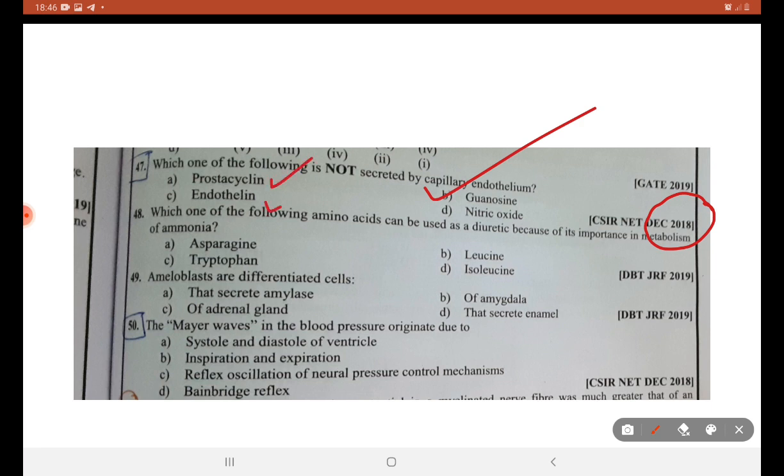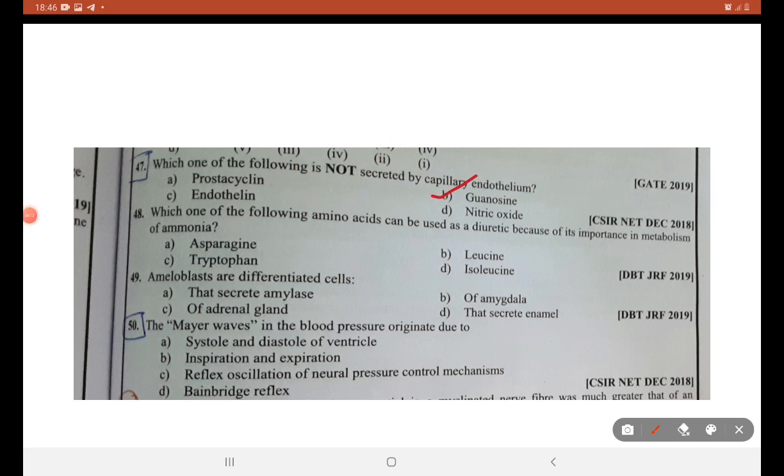Prostacyclin, nitric oxide have a relation with endothelium. You might have studied all these things with correlation with endothelium, but guanosine is purely a nucleotide composition which is nowhere related to endothelium, which is not secreted by endothelium. So B is the right answer.